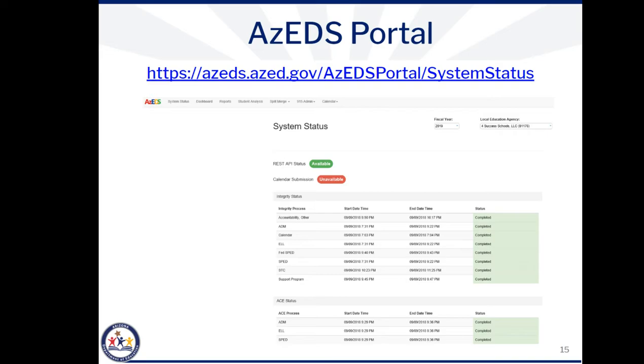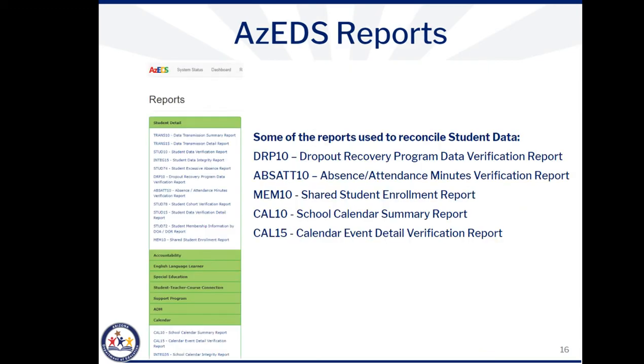Please be sure that you always review the status column as well. If the status of any process does not read completed, then that may also cause your data in AZEDS not to match the data in your SIS. You can see the REST API status on the screen is available. When the IT team closes the API for maintenance, this status will show as unavailable. From this page, you can access the report screen from the menu bar at the top of the screen, which is where you'll review your student data verification reports.